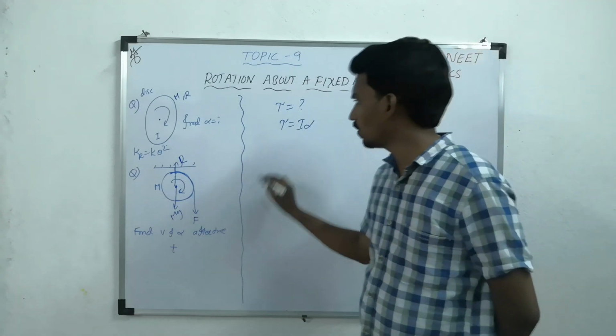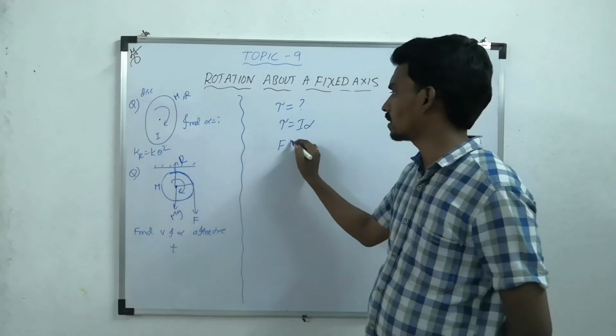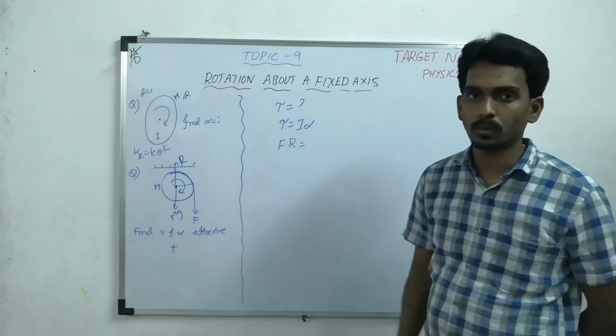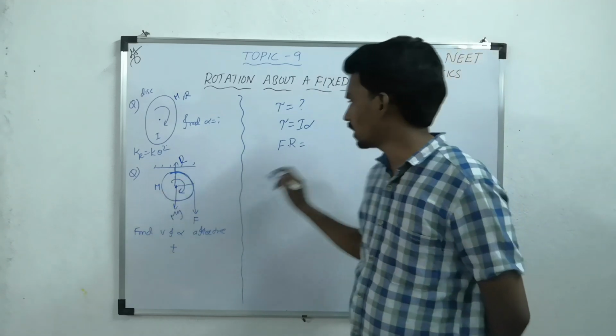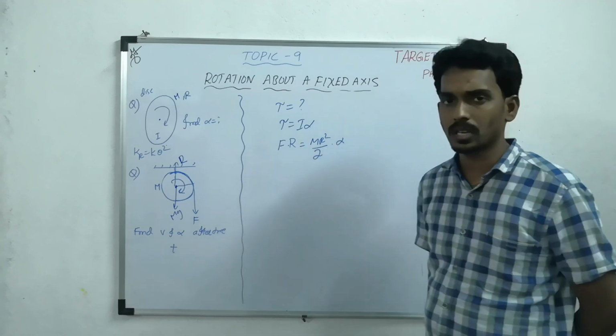So only the torque of force F will be there, that is force into perpendicular distance R equal to I, the moment of inertia. I told you moment of inertia is very important. Here, for a disc about the central axis, the moment of inertia is mr square by 2, times alpha.